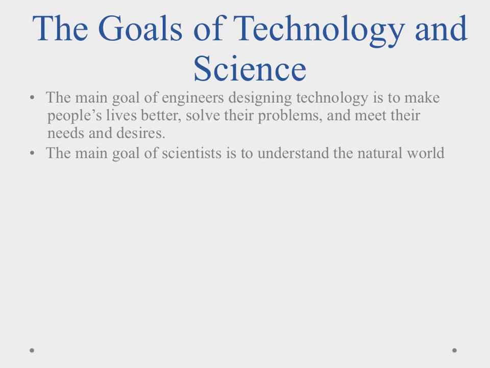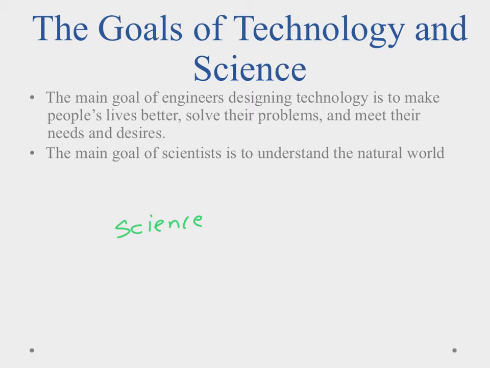As we mentioned, the goals of technology and science are going to be a little bit different. The goal of engineers is to design technology to make people's lives better, to solve their problems, to meet their needs and desires. So technology is more people-oriented. How can we make your life better? People are affected by technology a little bit more. The goal of science is to understand the natural world so we can explain what's going on and predict what might happen.